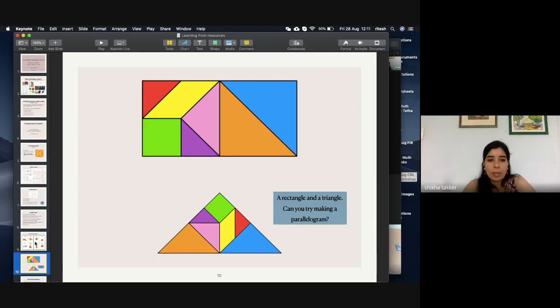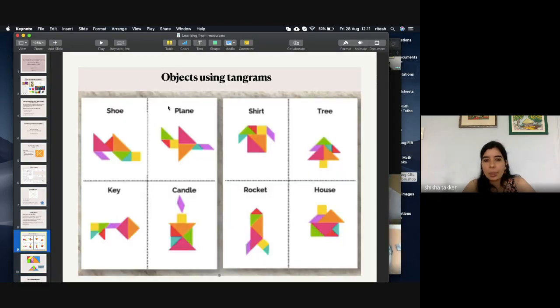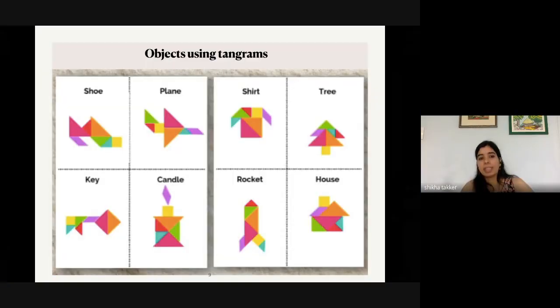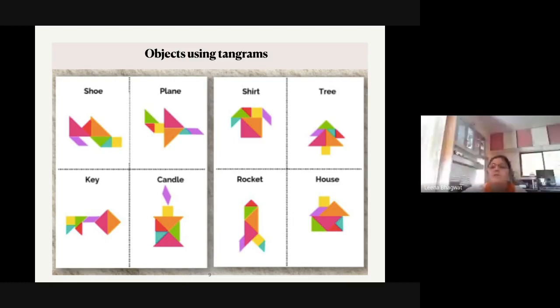Okay. Now I want to show you something. If you can see here once. If we are doing it with children, you see these are the kind of shapes that they make. Can you see the screen? Yeah. So see, these are the things that children make with it. And many objects you can make with these 7 shapes.